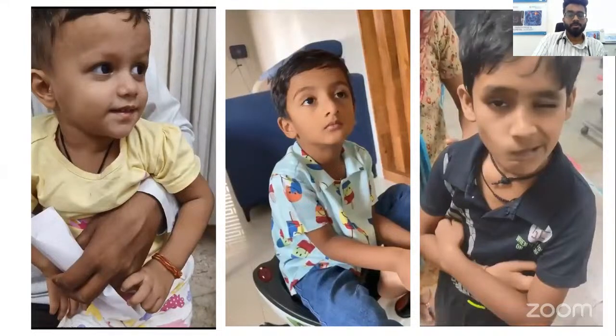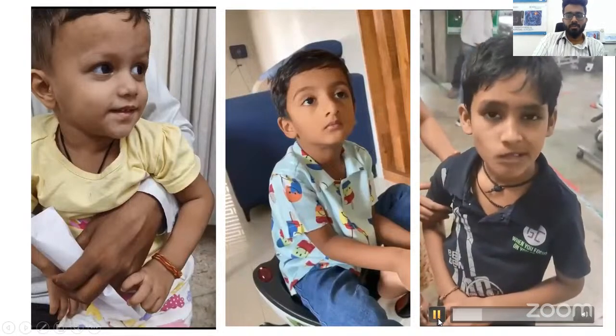I'm putting them both together because you need to differentiate an epileptic and a non-epileptic movement disorder. I mean, you have to differentiate a seizure and a benign movement disorder. So these are tics which don't need any treatment per se. They are not very severe, so you don't have to treat. On the other hand, this cannot be disregarded as a movement disorder. This is a frank seizure, a focal seizure.